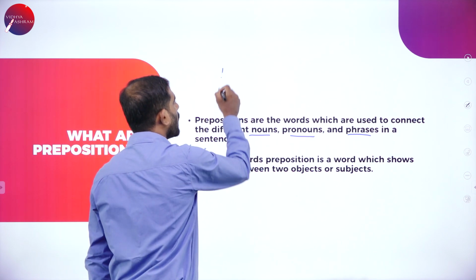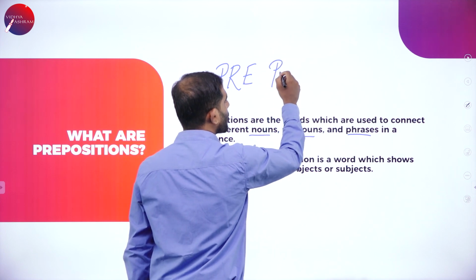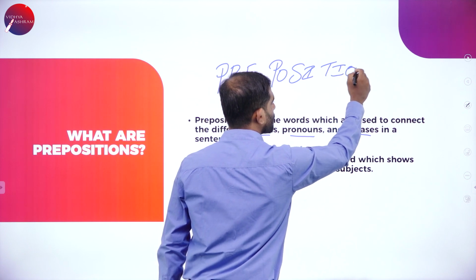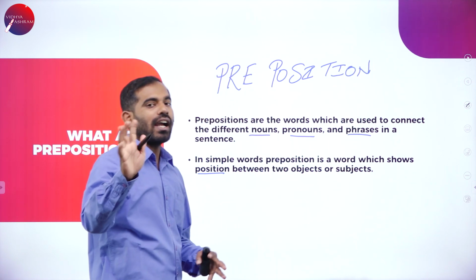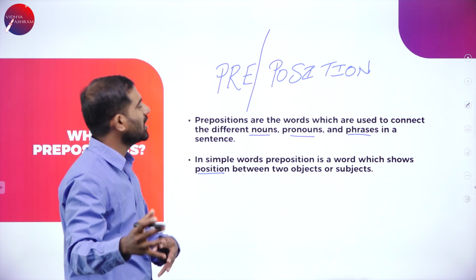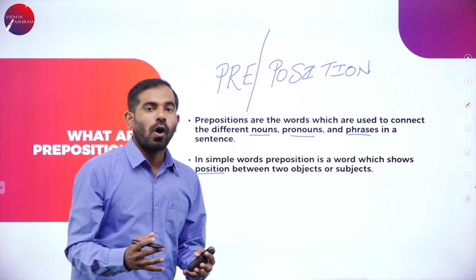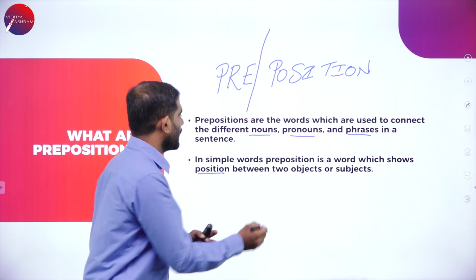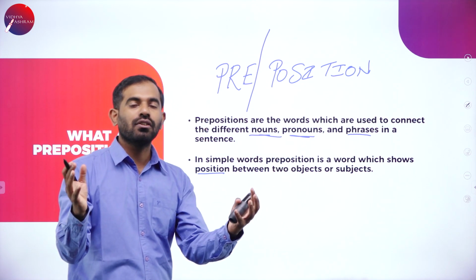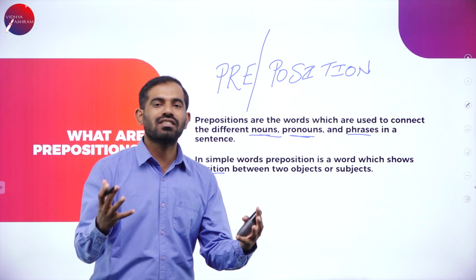If you take up the word preposition, you can divide it as pre-position. In simple terms, a preposition could be a word or a phrase which shows the position of two objects or subjects or things.